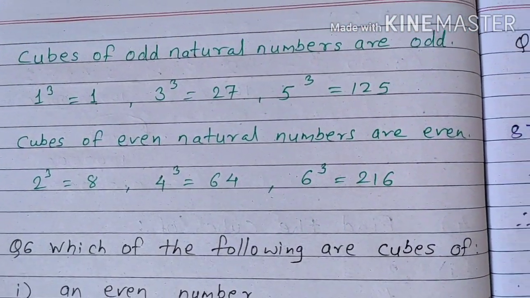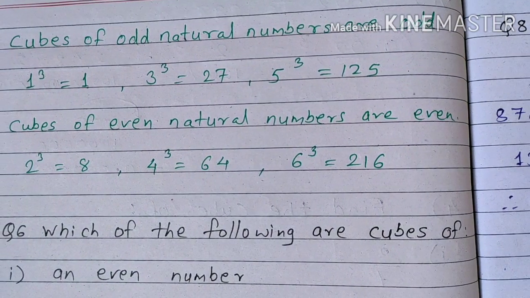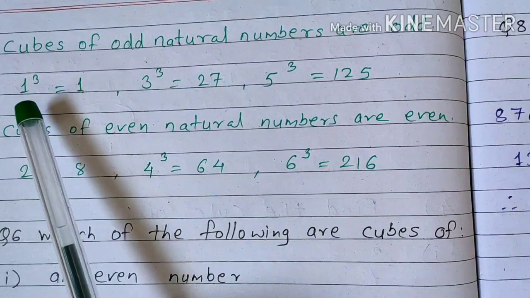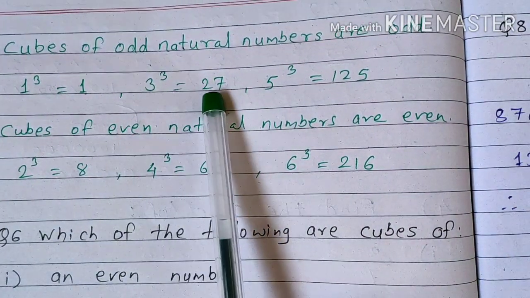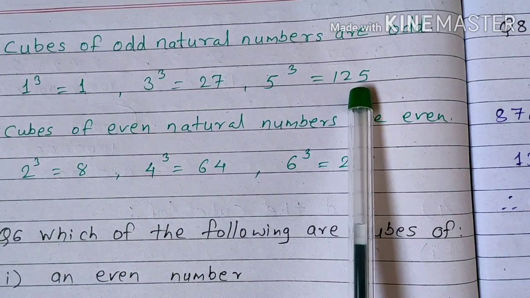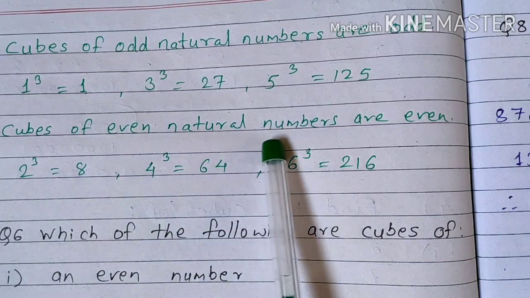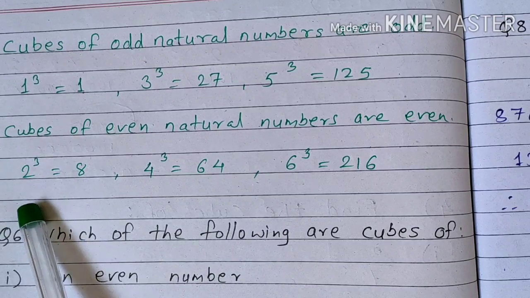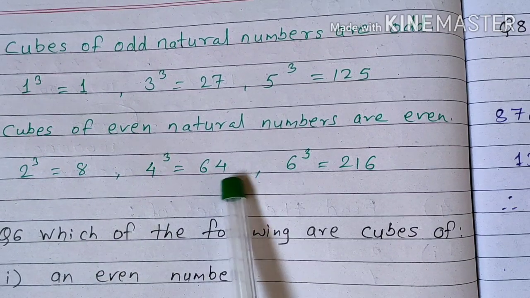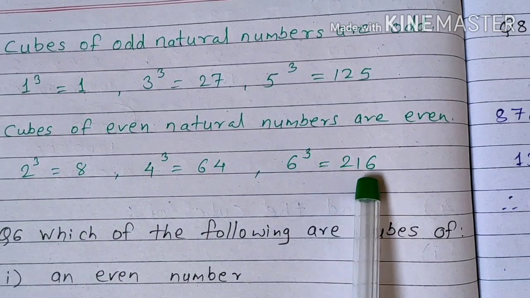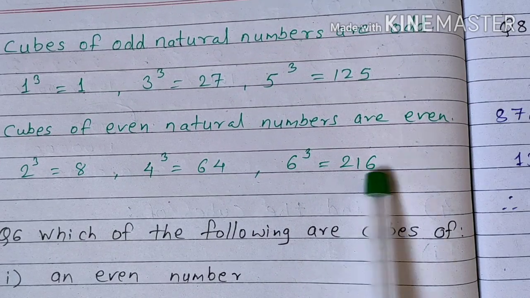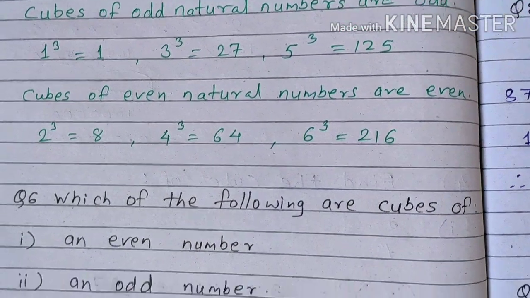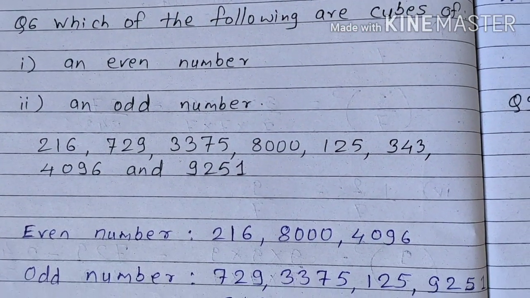Now one more property that we are going to discuss here is that the cube of the odd numbers are odd. For example, 1 cube is 1, 3 cube is 27, 5 cube is 125. And cubes of the even natural numbers are even. So that means 2 cube is 8, 4 cube is 64, 6 cube is 216, again an even number. Okay, so on the basis of these properties, we are going to discuss question number 6.